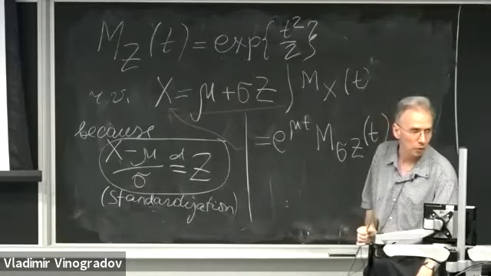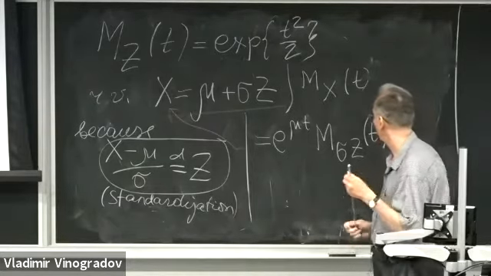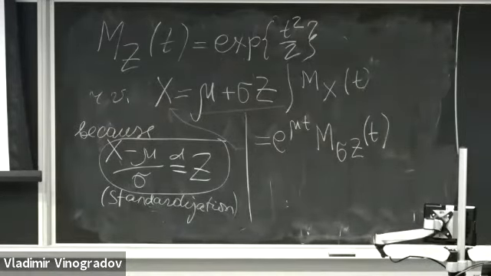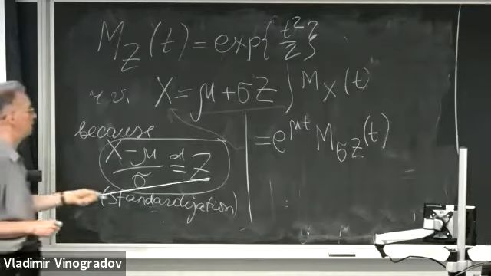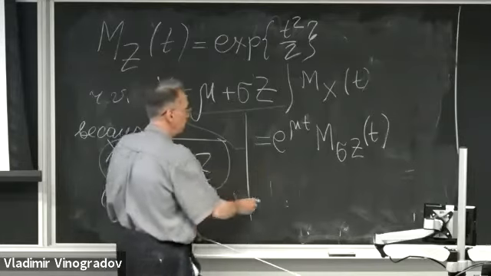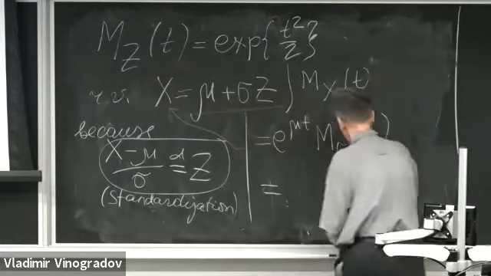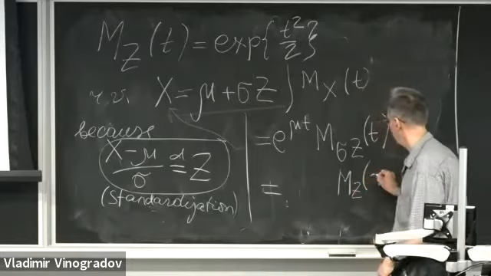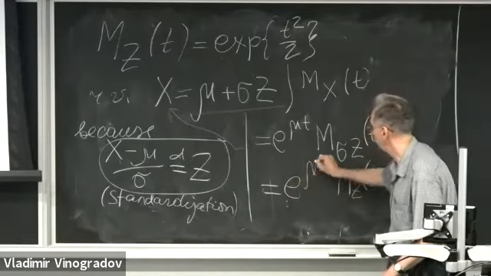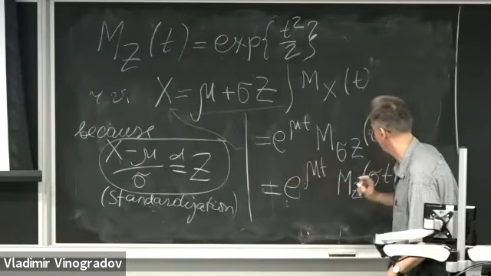And we go further backwards. When you multiply a random variable by a constant a, which is sigma in our case, it's the same as the moment generating function of the original variable at point a t, or sigma t. Hence, M of sigma Z evaluated at point t is M_Z of argument sigma t. And we still have this factor e to mu t, which we need to carry over here.